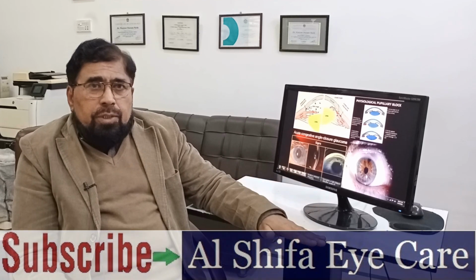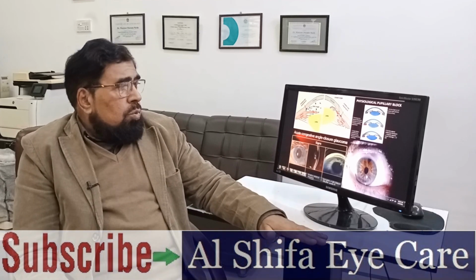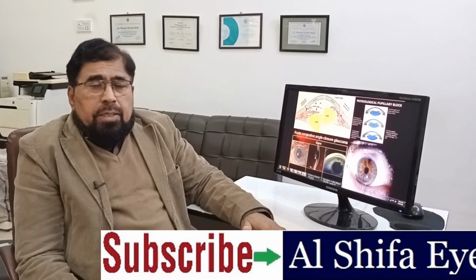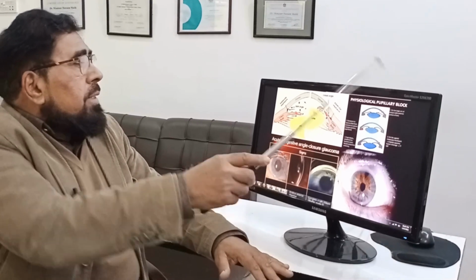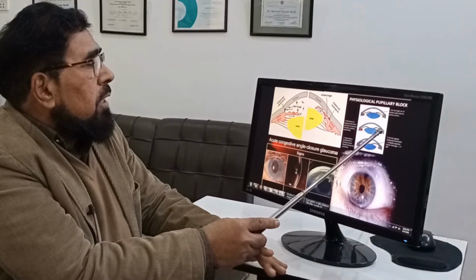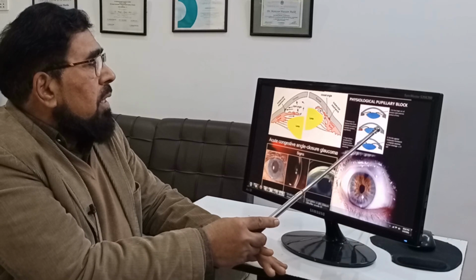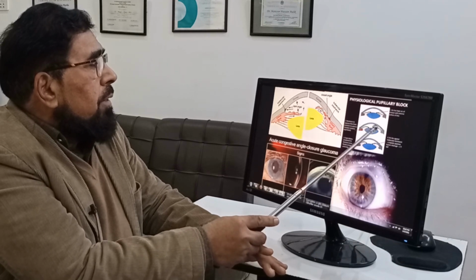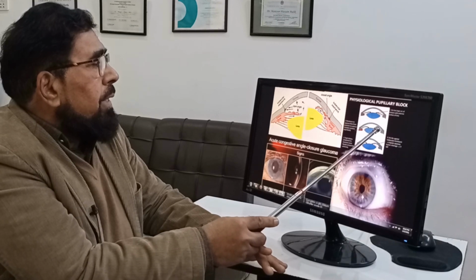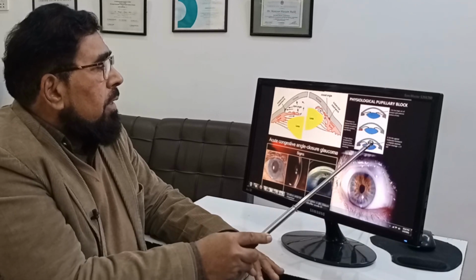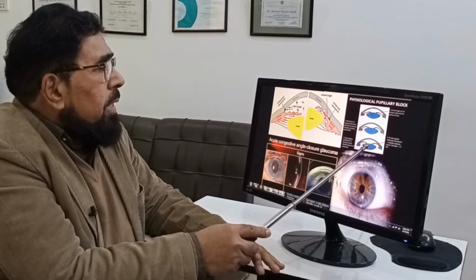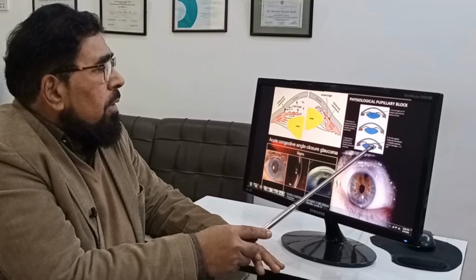And then after reducing the pressure, we may do laser iridotomy or surgical iridectomy. As you can well imagine, the angle between the cornea and the iris is shallow, and the iris becomes anteriorly protruded. So we make a hole in the periphery of the iris here. In this way, we bypass this blockage over the pupillary area.